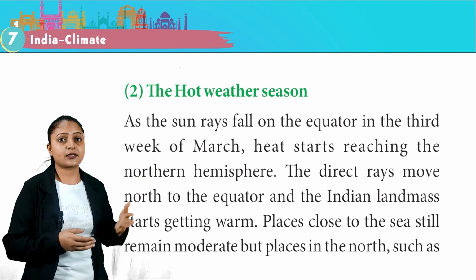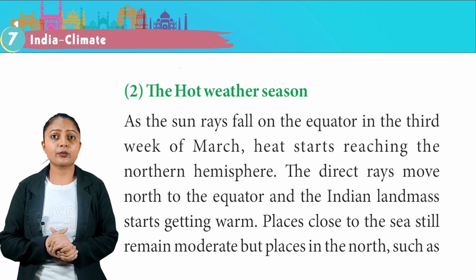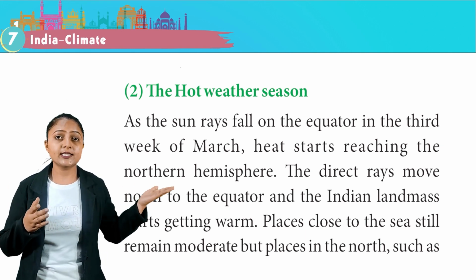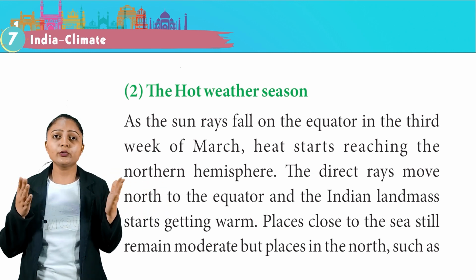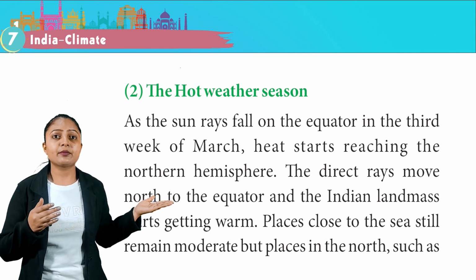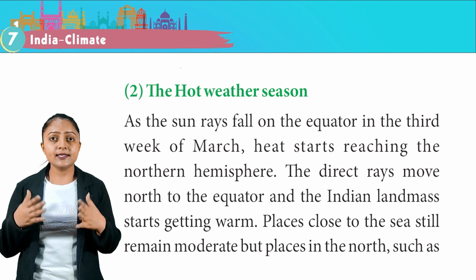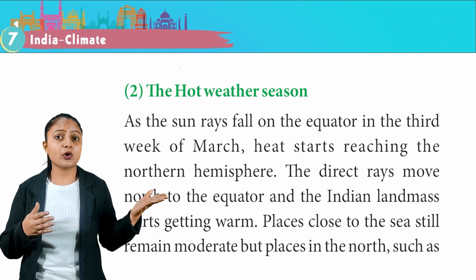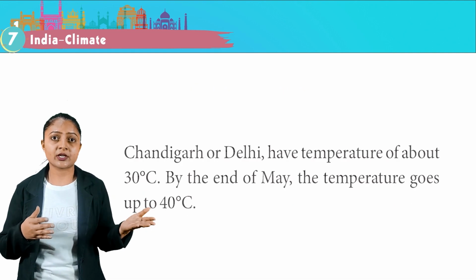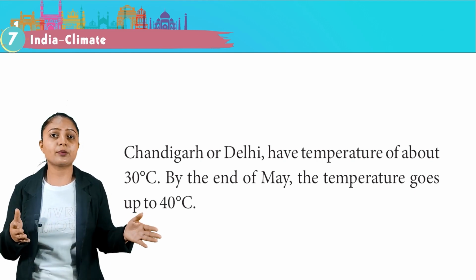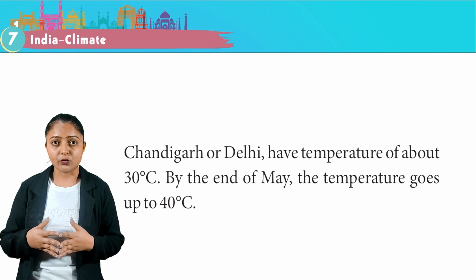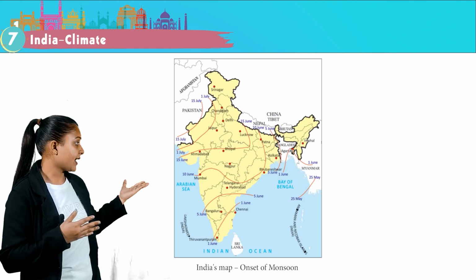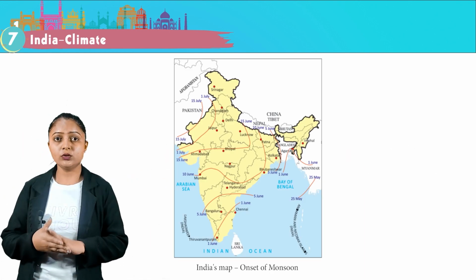The hot weather season. As the sun rays fall on the equator in the third week of March, heat starts reaching the northern hemisphere. The direct rays move north of the equator and the Indian landmass starts getting warm. Places close to the sea still remain moderate, but places in the north such as Chandigarh or Delhi have temperatures of about 30 degrees Celsius. By the end of May, the temperature goes up to 40 degrees Celsius. This is India's map of onset of monsoon.